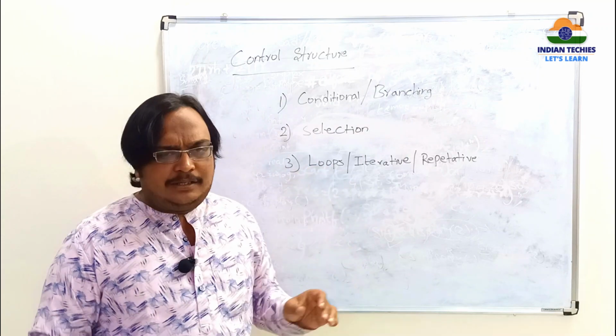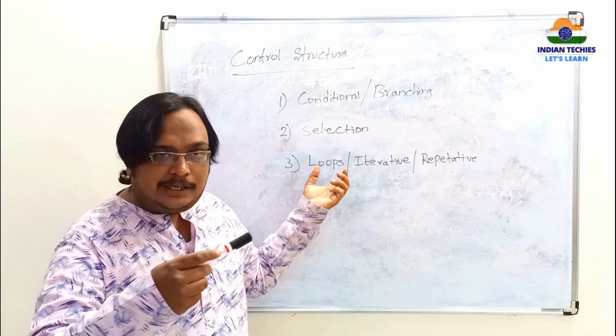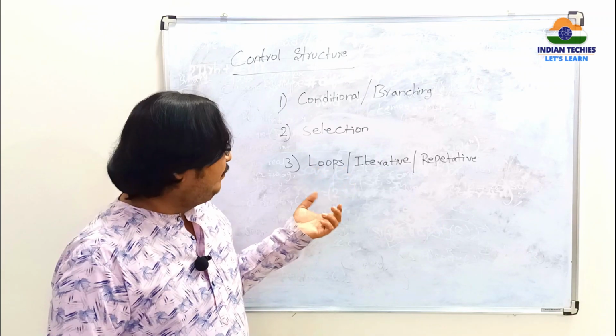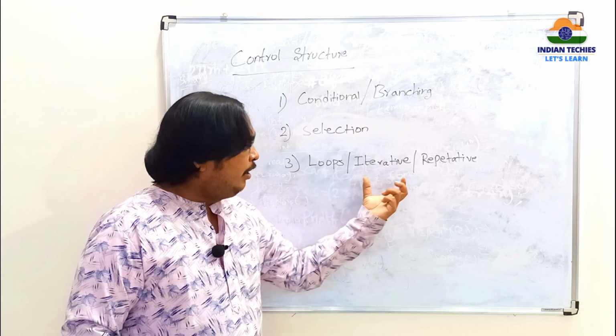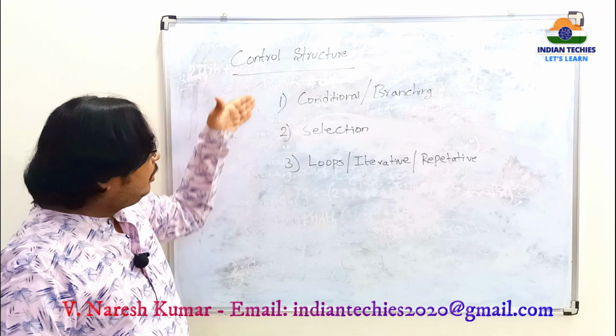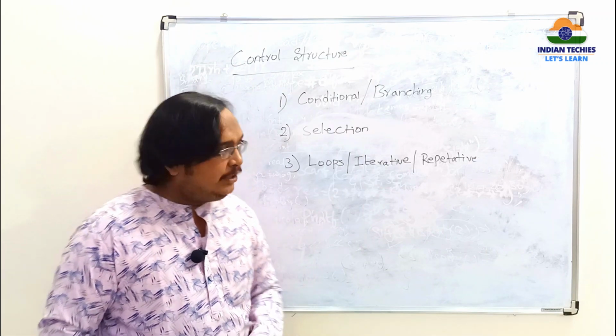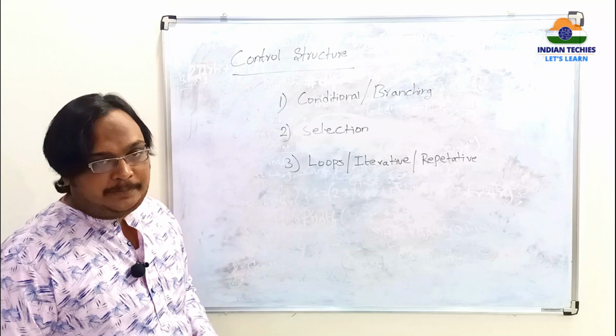Since we say loops, we generally say repeat in a loop. In the same way, you can call it loops, iterative statements or repetitive statements. These all come under control statements or control structures. So this does not belong to the sequential statements.